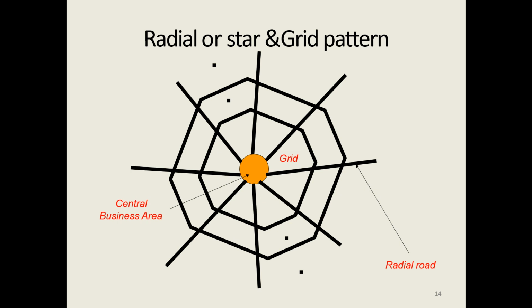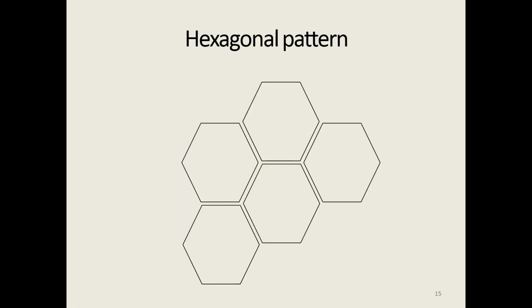So each point will act as a focal point. In between this, the star and grid pattern will be formed. Thus the whole area can be covered on an expanding scale or a large scale. Such a network therefore provides intercommunication facilities to each of the villages, towns, district headquarters, and the state capitals. Different connecting links are available. So this is the radial or star and grid pattern.